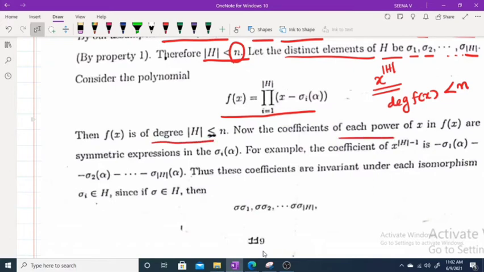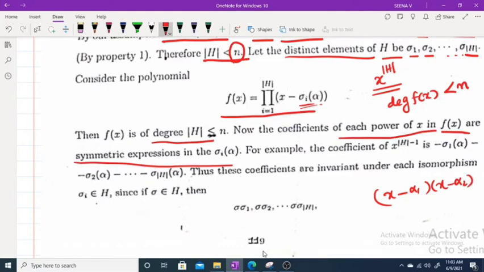Now the coefficient of each power of x in f of x is a symmetric expression in sigma i of alpha, because it is like that. If you consider x minus alpha 1 into x minus alpha 2, what about the coefficient? x square minus alpha 1 plus alpha 2 x plus alpha 1 alpha 2. These expressions are symmetric expressions, because if we change the notation, they still represent the same.